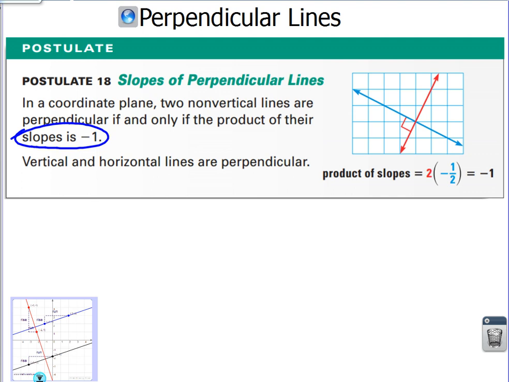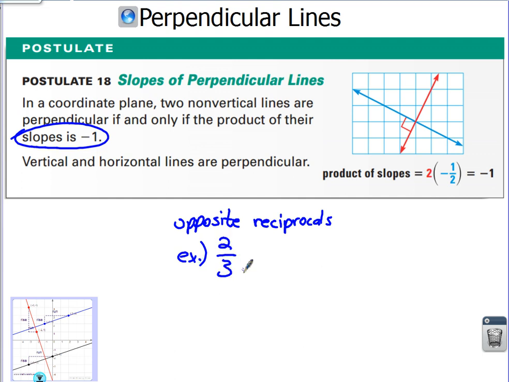I don't like wording it like that. In order to be perpendicular, slopes must be opposite reciprocals. That is how I like to write it. Examples. Again, lines that are parallel have the same slope. Lines that are perpendicular have opposite reciprocal slopes.